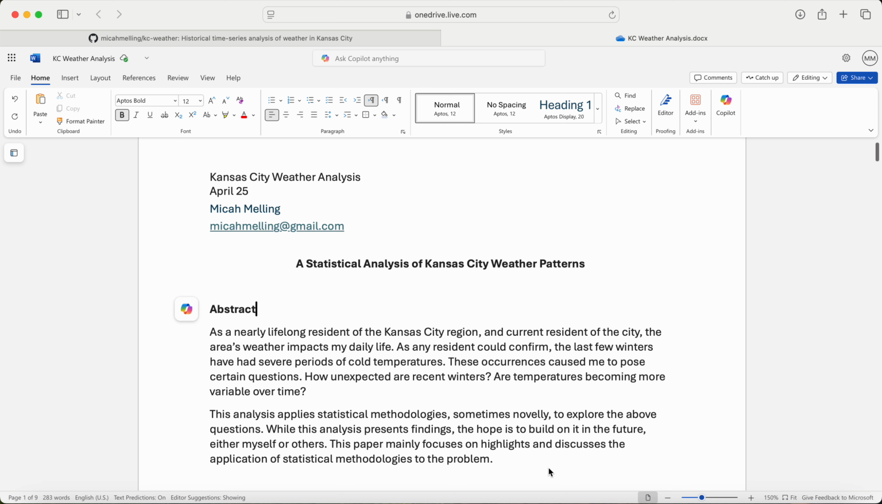I'm a data scientist in Kansas City, and I wanted to share a bit about a project that I've been working on. This specifically deals with a statistical analysis of Kansas City weather patterns. This is something that I am particularly interested in because I've lived in the Kansas City region for most of my life. And we've had some pretty harsh winters the last couple of years, which had me wondering, are these unexpected? Are temperatures becoming more variable?